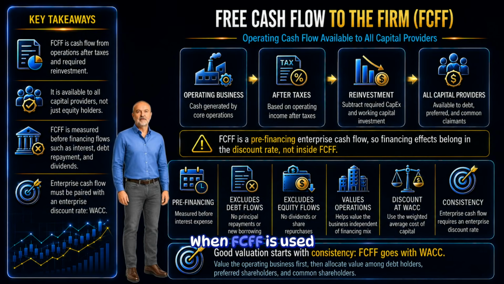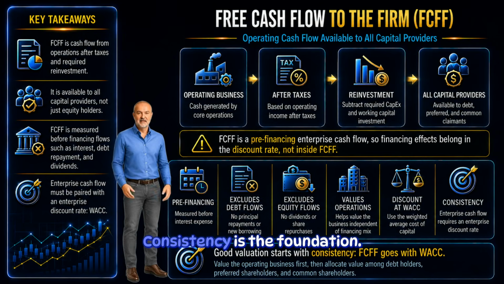When FCFF is used in a discounted cash flow model, it should be discounted at a rate appropriate for all operating capital providers. In standard corporate valuation, that rate is the weighted average cost of capital. The financing effects are not ignored. They are reflected in the discount rate, not inserted directly into FCFF. This is where many valuation mistakes begin. If we use an enterprise cash flow, we need an enterprise discount rate. If we use an equity cash flow, we need an equity discount rate. Consistency is the foundation.